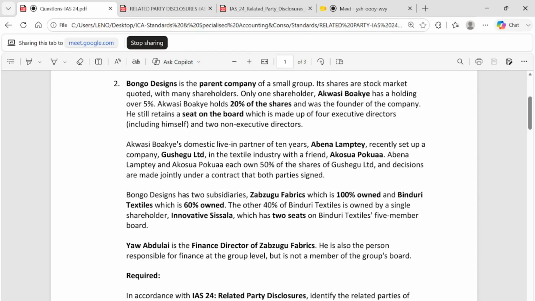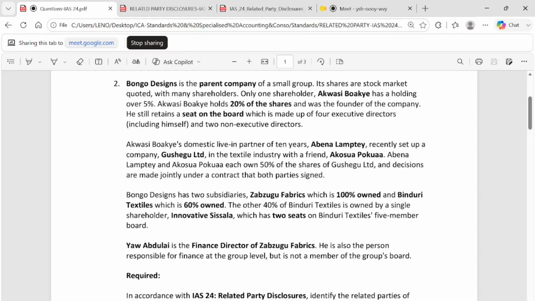Okay. Bongo Design has 2 subsidiaries. Zabzugu Fabrics, which is 100% owned. Bongo Design is the parent company and has 2 subsidiaries. One is Zabzugu Fabrics. Since Zabzugu Fabrics is a subsidiary to Bongo Design, there's a related party here. Binduri is also 60% owned by Bongo Design. So with this one too, there is a related party because Binduri is also a subsidiary to Bongo Design.